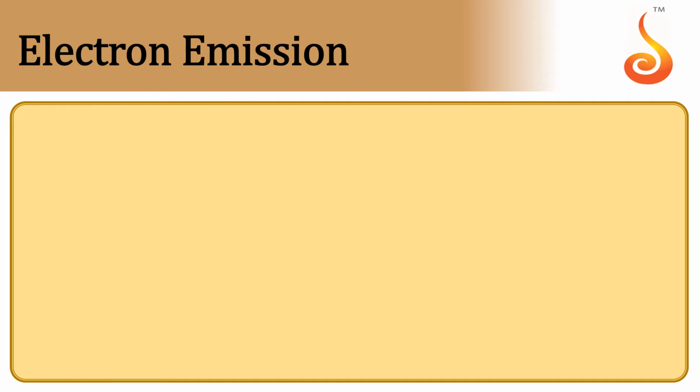Electron emission. To understand this phenomenon, we must observe the behavior of electrons in an atom and in a metal conductor. So let us take a conductor. I am magnifying the conductor. So let us take a metal conductor. Every conductor is made up of atoms. We all know that.